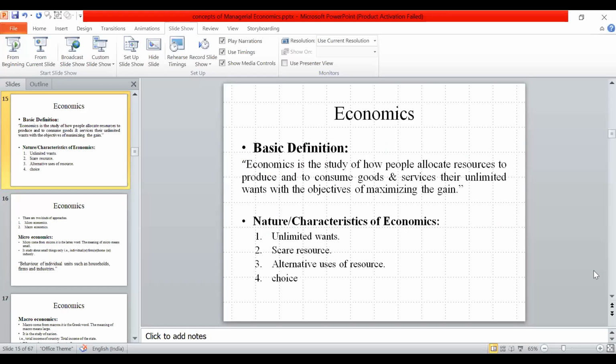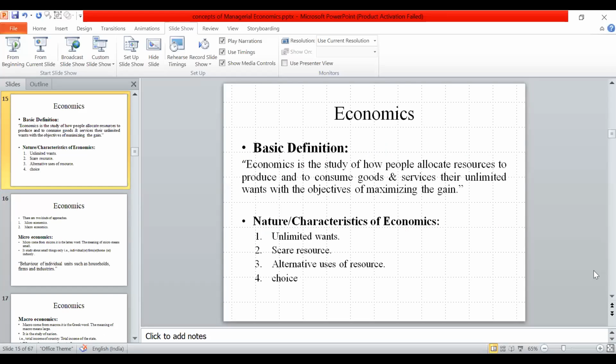The basic definition is how people allocate resources and produce with less budget or less income, and make more profit. This is the main aim of any business economics.